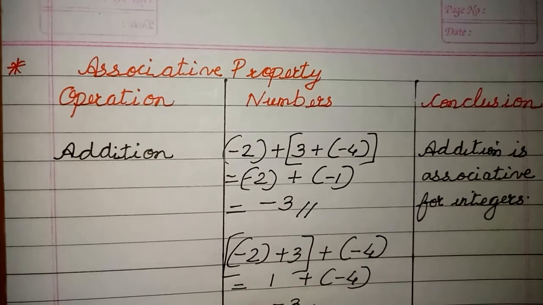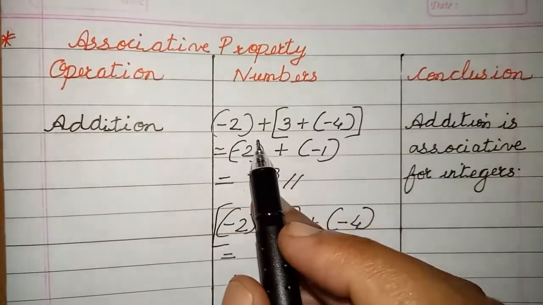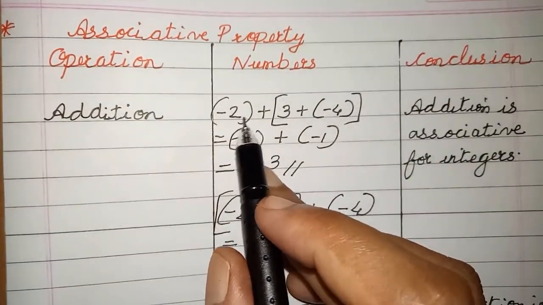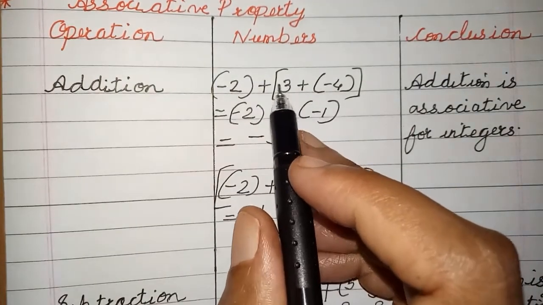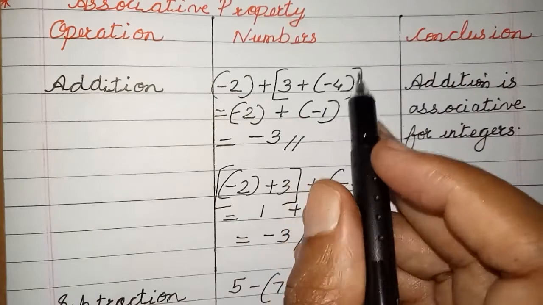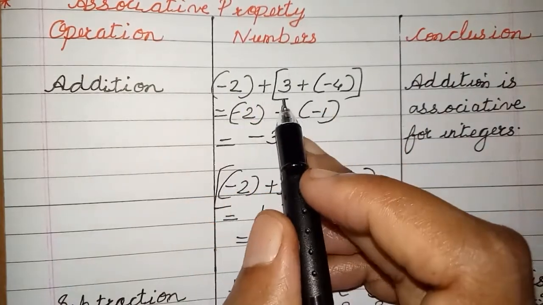Now let us check the last property for integers, that is the associative property. The associative property says that you take three integers. First you do the operation with the first and second, then the third, which is the same as doing the operation with the second and third, then the first. Okay, so let's go for addition. So I have taken three integers, minus 2, 3 and minus 4. Now first time, you can add it anyhow. You can add the bracket here first, or anywhere, no problem.